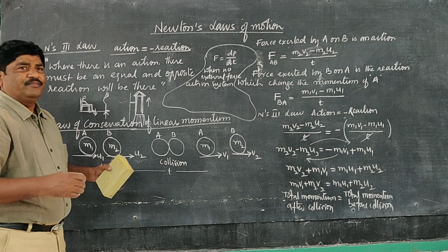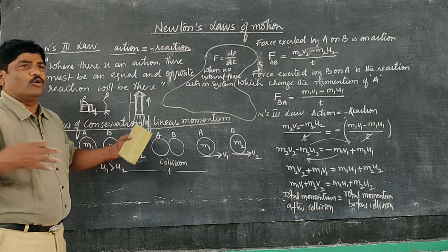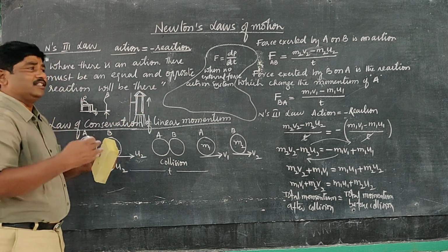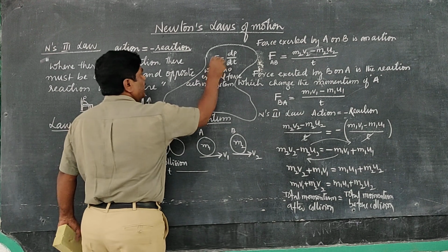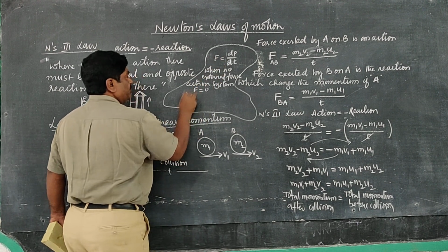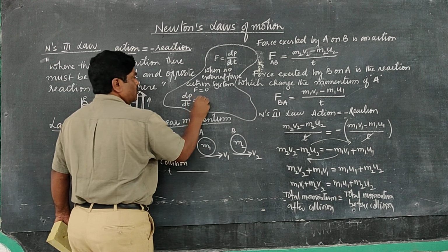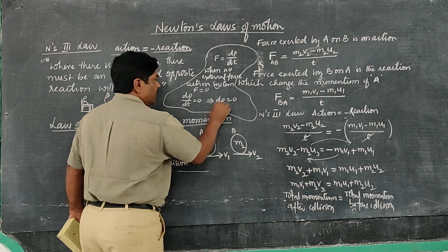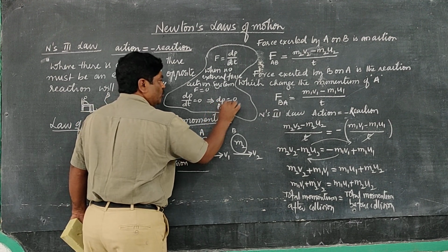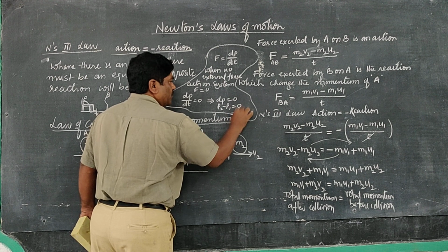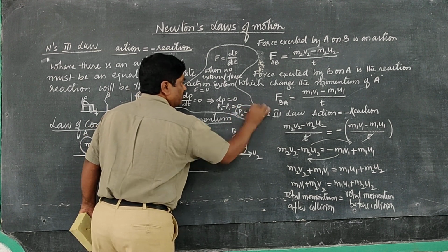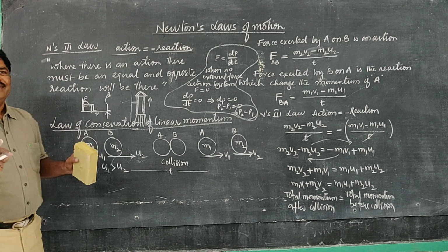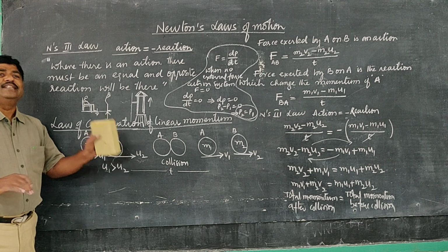Any collision is taking place. కార్ రేస్‌లో మనం చేస్తూ ఉంటాం, ఒక కారు ఇంకో కారుని గుద్దుకుంటూ ఉంటాం. ఈ కార్ మొమెంటం దానికి ఇస్తే, ఆ కార్ మొమెంటం దీనికి ఇస్తుంది, చేంజ్ లేదు. బట్ టోటల్ మొమెంటం మస్ట్ బి సేమ్. ఇక్కడ F is equal to 0 అని పెట్టిన తర్వాత dP by dt is equal to 0. It implies dP is equal to 0, అంటే difference of momentum, that is nothing but p2 minus p1 is equal to 0. It implies what? p2 is equal to p1. చూడండి, overall momentum no change, but individual momentum must change.